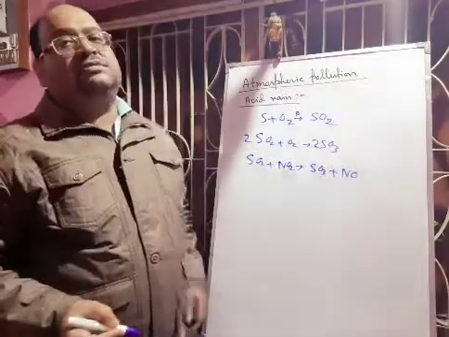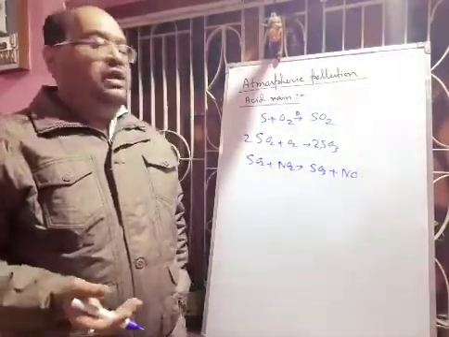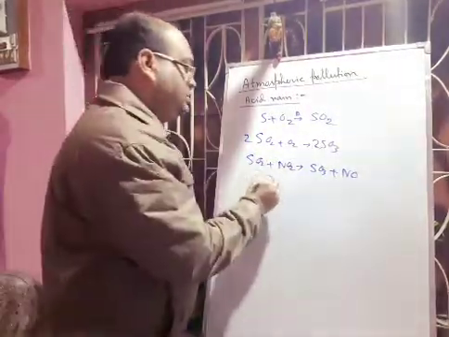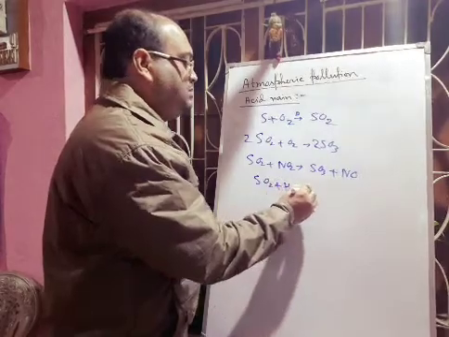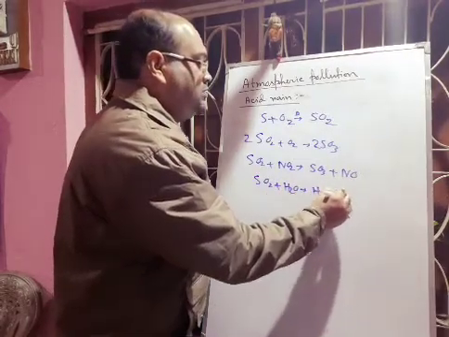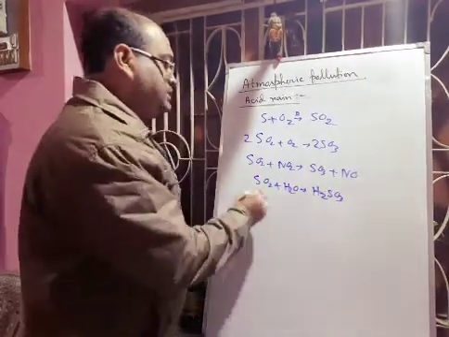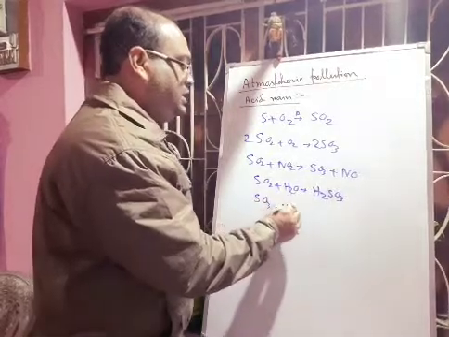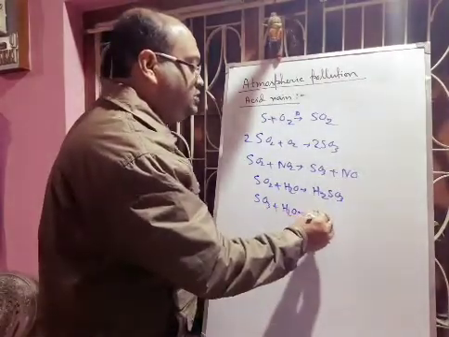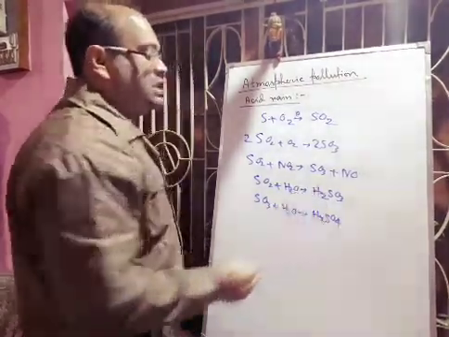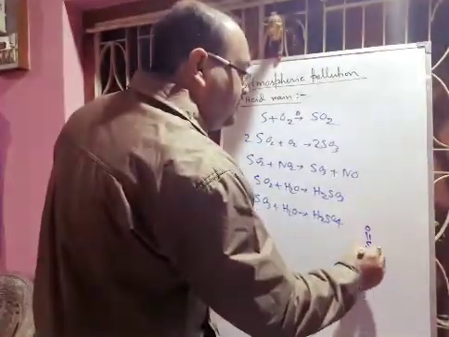Now these oxides of sulfur will react with water, forming different acids. When SO2 reacts with water, it forms sulfurous acid, H2SO3. And when sulfur trioxide reacts with water, it produces H2SO4, that's sulfuric acid. Now the sulfuric acid structure will be like this.